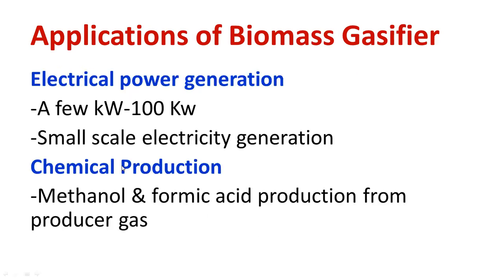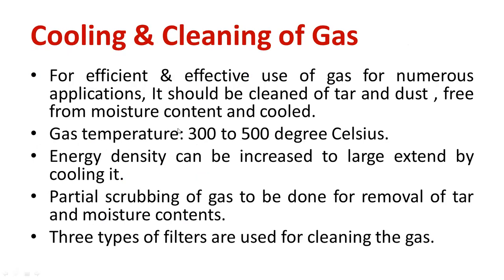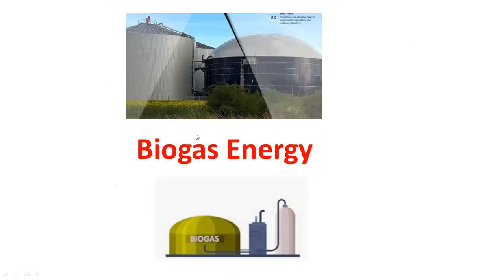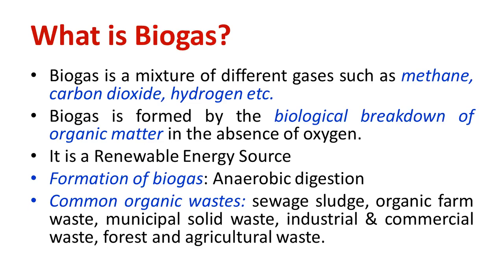Automobile, direct heating application, electric power generation, chemical production. Okay, fine. These things you have to remember. Next one is biogas energy. Biomass is a raw material and biogas is the byproduct. So you need to know the difference between biomass and biogas. Biogas is derived from biomass.